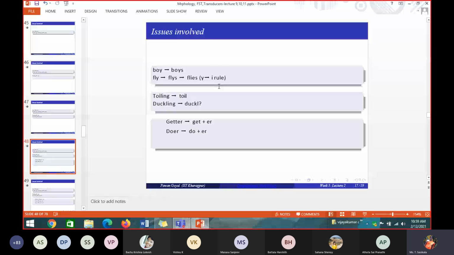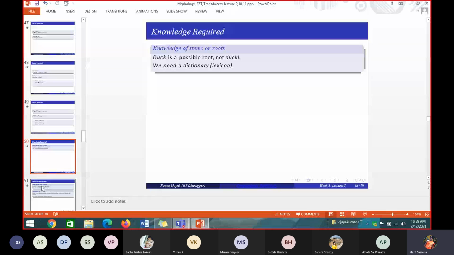First, what you have to do is gain knowledge about the stem and the root. You should have knowledge about the stem and root words in your corpus. So what are all the root words? You should know that in English there is no word called duckle, because there is only the word duck. So duck is a possible root, not duckle. You have to create your own dictionary or a lexicon. A lexicon is nothing but a dictionary for your corpus. So what are all the words we have, and what is the root word, the parent word, from which they all came.